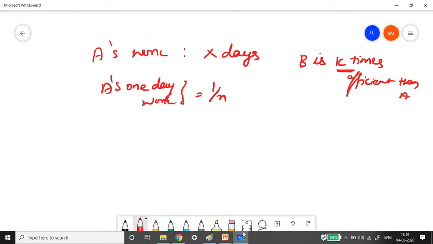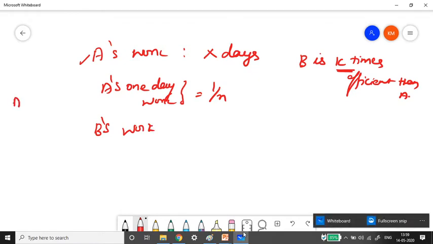They have said B is K times efficient. Now they have given A's work, so let us find B's work. In the previous explanation, A was efficient, and we found B by multiplying A's days by the efficiency number, which gave B's days, correct?